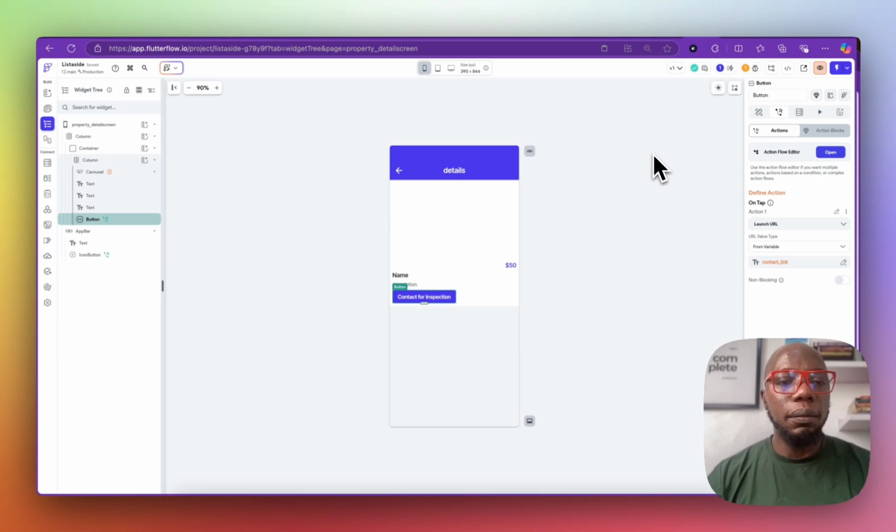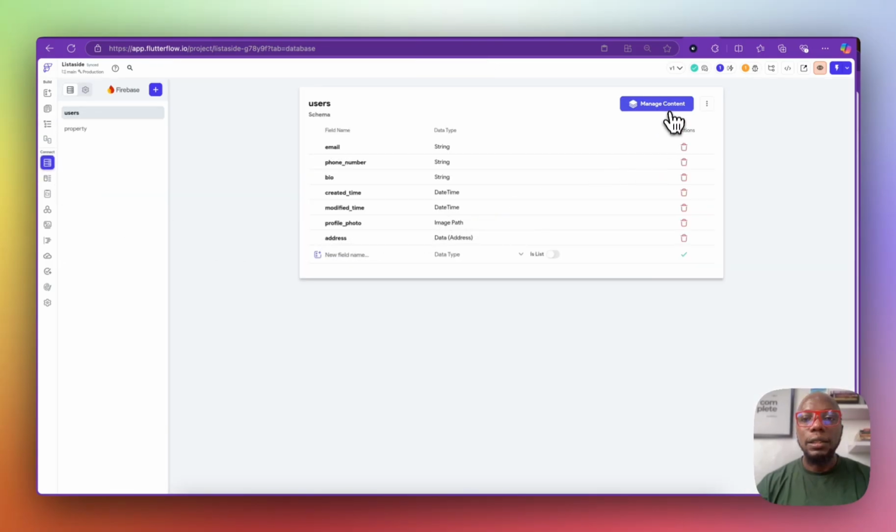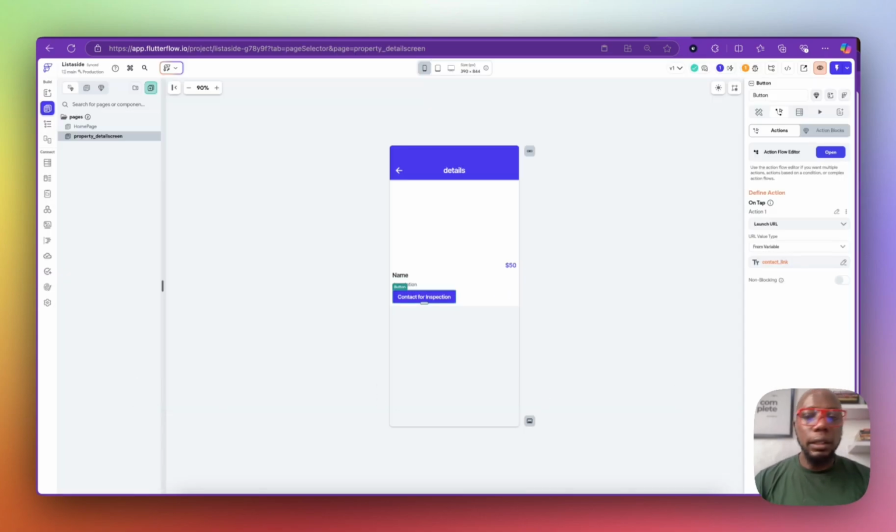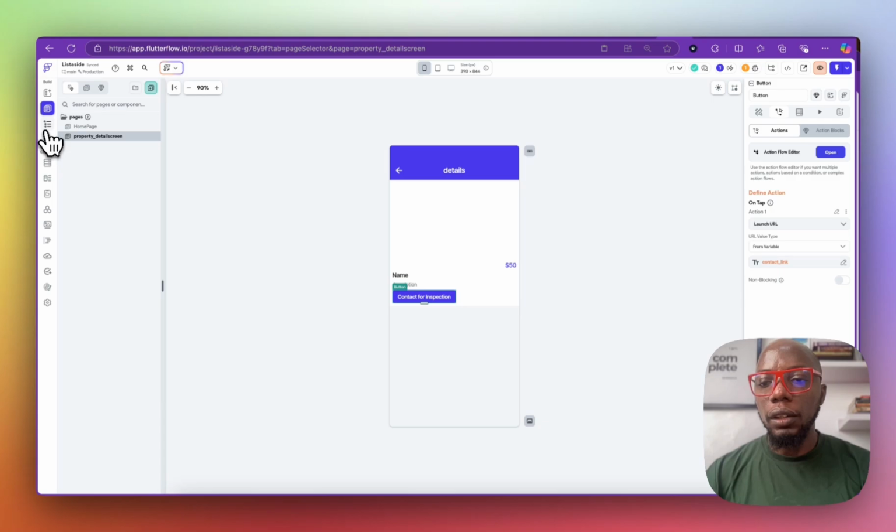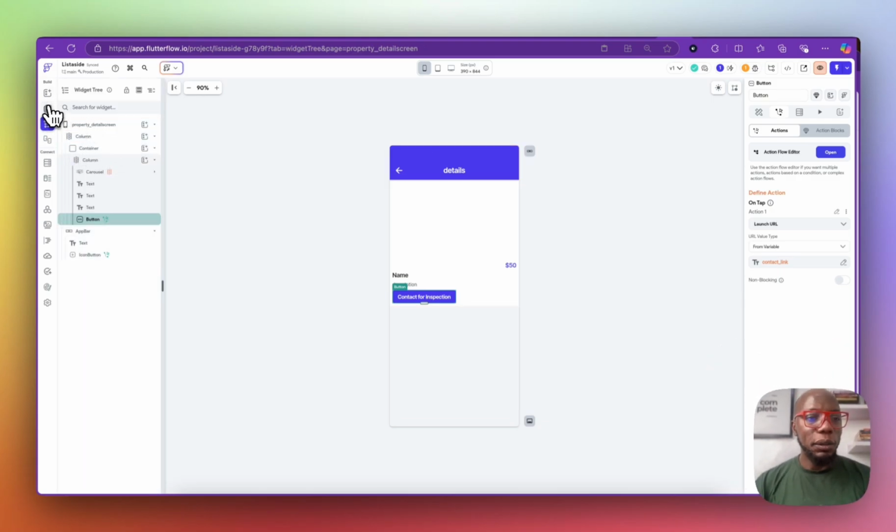But I'm not going to go without adding data to the application and running it. So I'm just going to click on this to manage my data so I can add data to it and run it. I'll quickly add a few properties and I'll come back to you and let you know what's up. Yeah, I think we missed a few things before adding a few properties. We did not add login and sign up, which is super terrible. Forgive me. So I'm going to click on this.